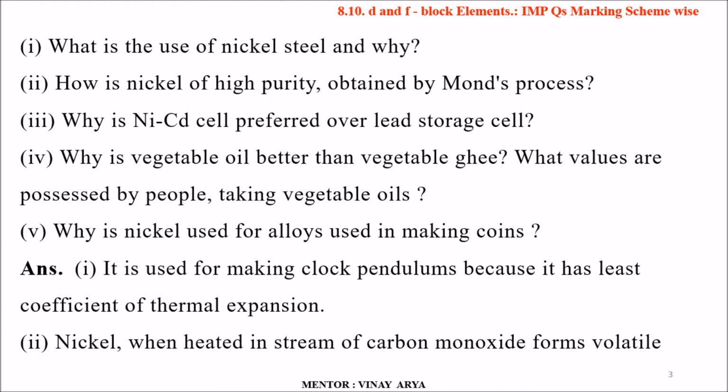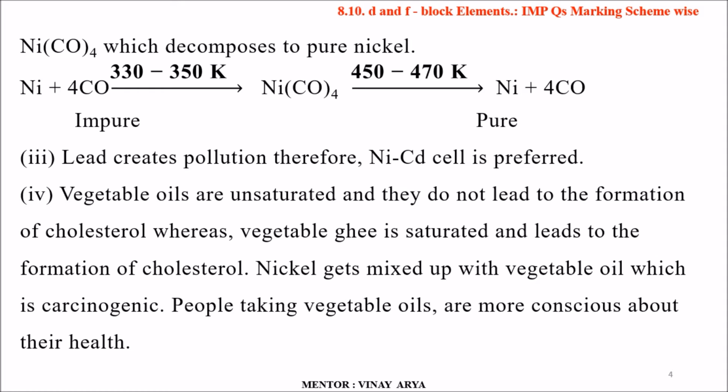The first part of the answer: it is used for making clock pendulum because it has the least coefficient of thermal expansion. Second, nickel when heated in a stream of carbon monoxide forms volatile nickel tetracarbonyl, which decomposes to give nickel which is pure. The reaction is Ni plus 4CO at 330 to 350 Kelvin gives nickel tetracarbonyl, Ni(CO)4, which when heated to 450 to 470 Kelvin gives Ni plus 4CO. Here nickel is 100% pure.